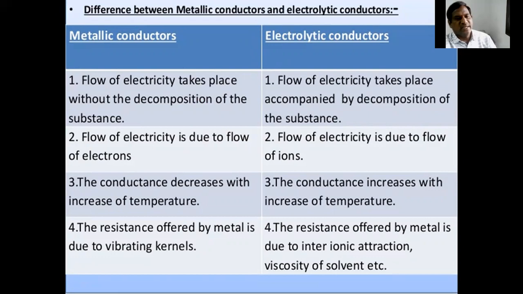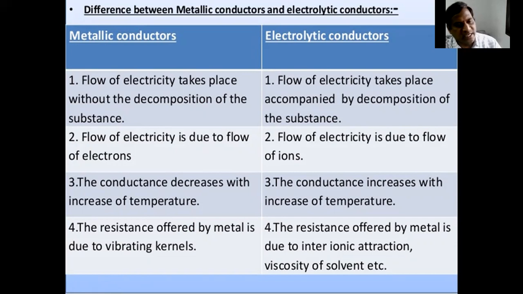In electrolytic conductors, flow of electricity is accompanied by decomposition of the substance. In metallic conductors, flow of electricity is due to flow of electrons, whereas in electrolytic conductors it is due to flow of ions. So movement of ions is possible in electrolytic conductors.